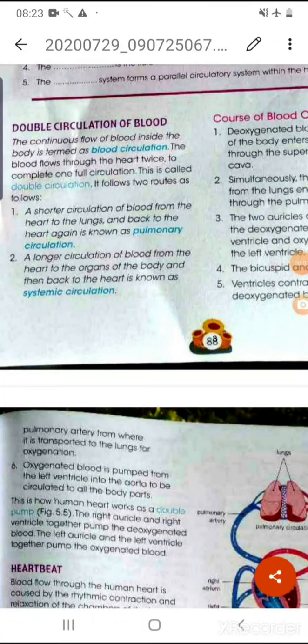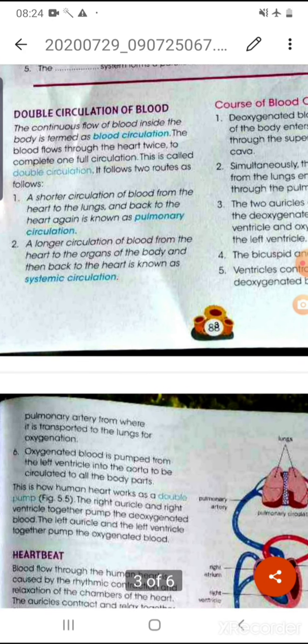So we are discussing the circulation chapter. The previous part covered the structure of the heart and the valves. I think you have understood well. So today we are going to start our next part, that is the double circulation of our blood.